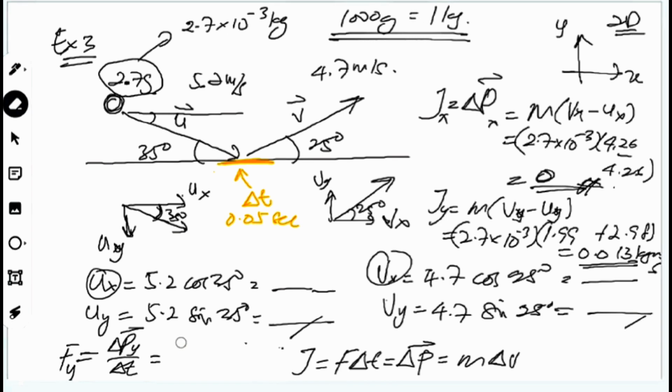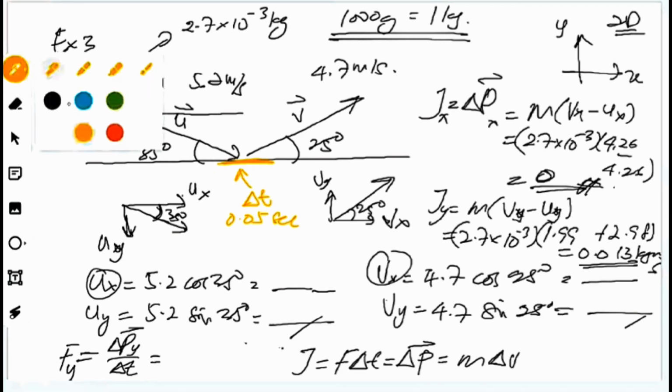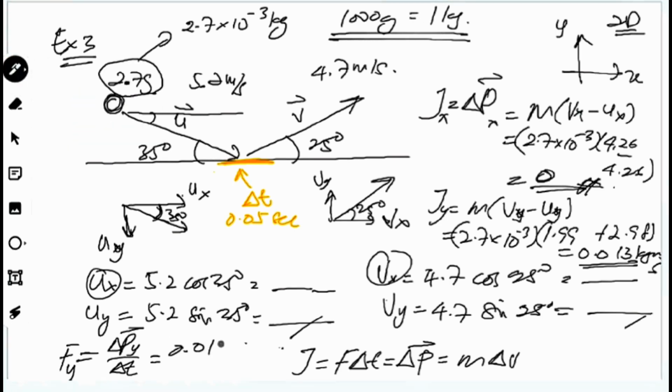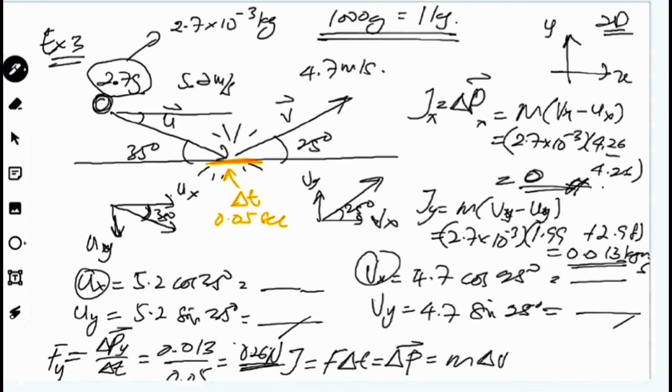Change the color. So we can change color here. 0.013 divided by 0.05, then you should get 0.26 Newton for the answer. So the force applied in this situation is 0.26 Newton. Another example: other than that, you can calculate the time taken, an application for real life. This is Example 4.